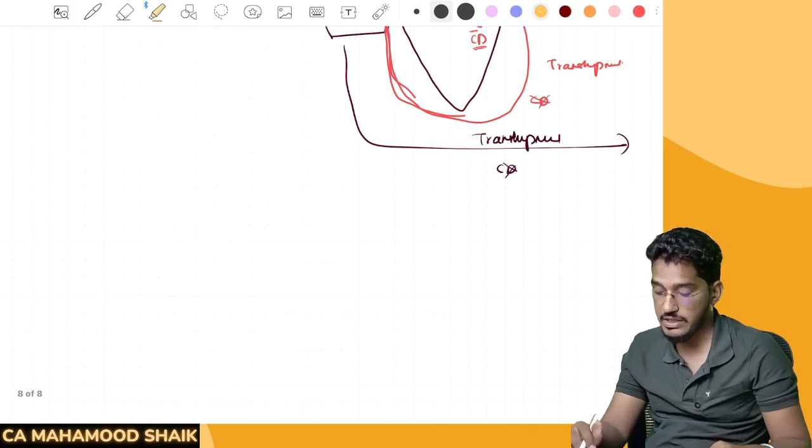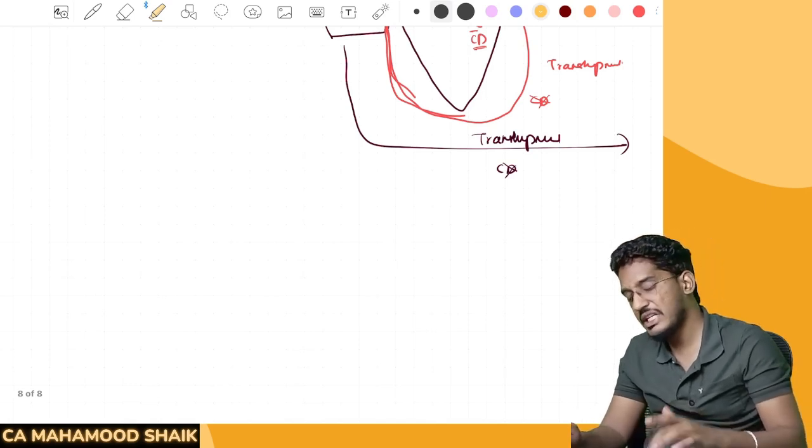Then we have one more case, 23 subsection 2. So what is this 23 subsection 2? 23 subsection 2 talks about relinquishment of the title on the goods. Relinquishment means what? Giving up.